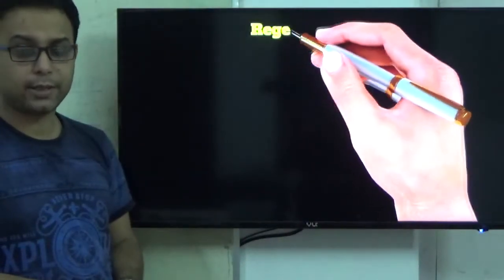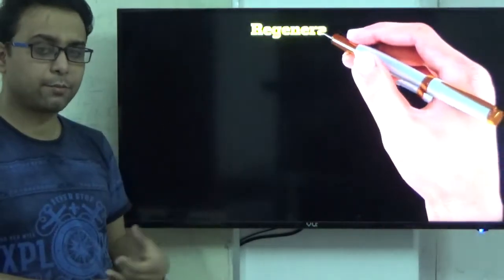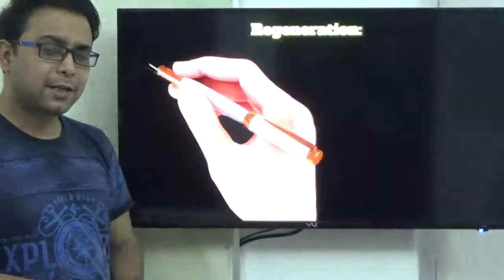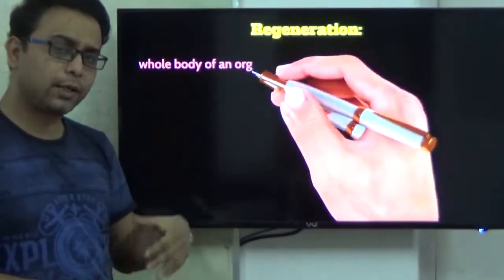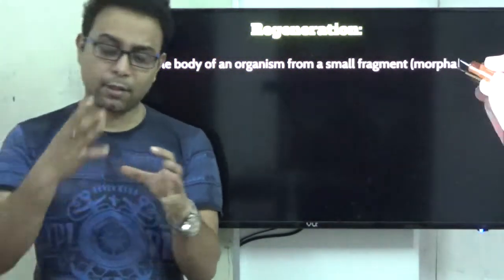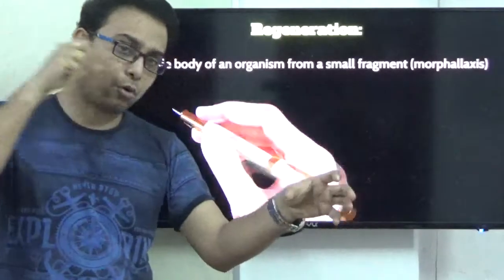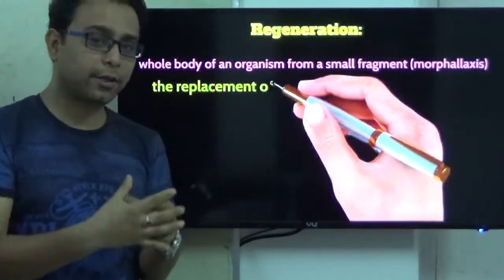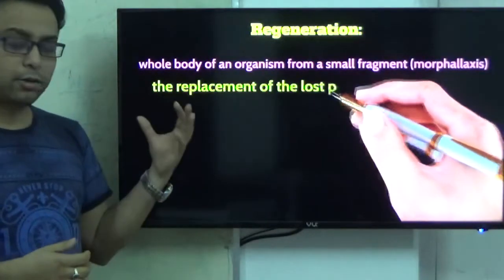Spirogyra also reproduces by fragmentation. Another such process is called regeneration. Regeneration is one type of fragmentation where the whole body of the organism is formed from a small fragment. This is called true or whole regeneration.